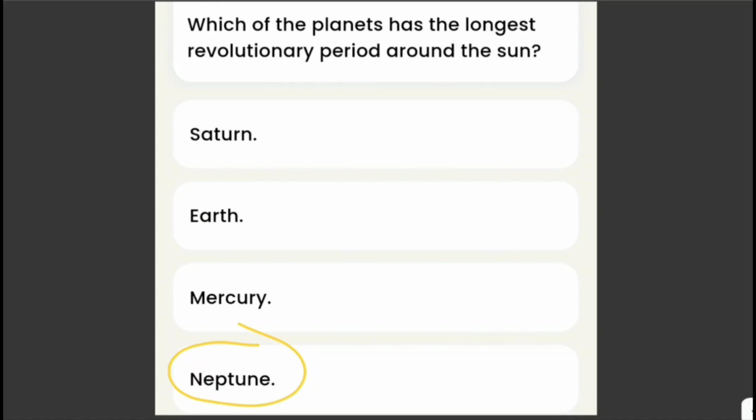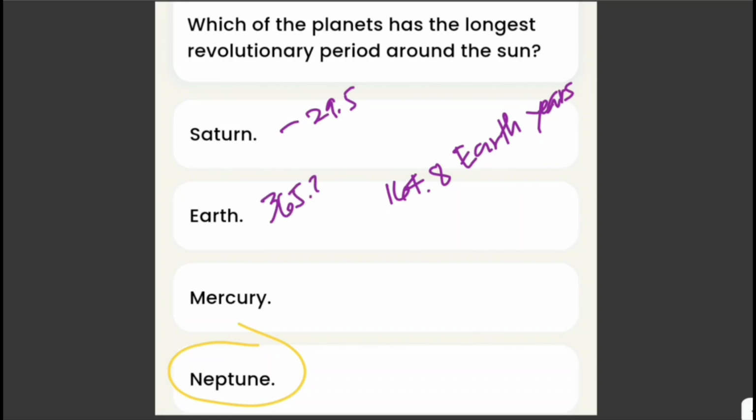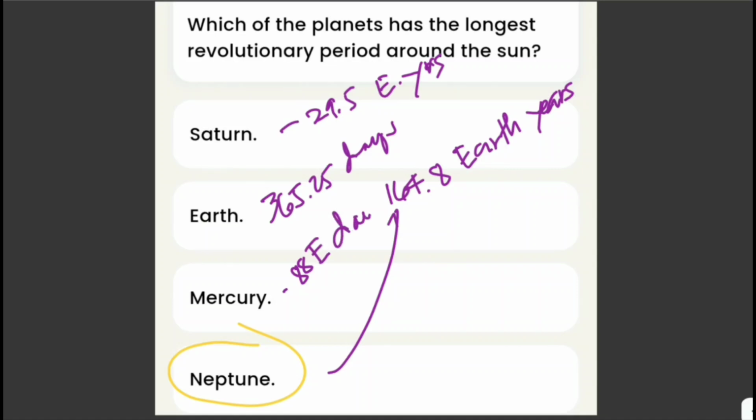Its orbital period is approximately 164.8 Earth years, while Saturn's orbital period is about 29.5 Earth years, while Earth's is about 365.25 days. And Mercury's is about 88 Earth days.